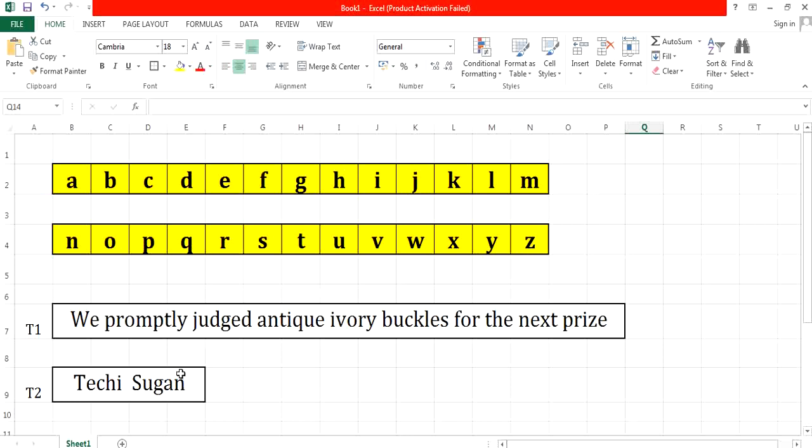For the second test case, look at it. I've taken Techie Sugan as your input, and here first I'll take A. I'll check whether A is present in your given test case. A is present, so I'll move on further. I'll check now whether B is present here. B is not there.